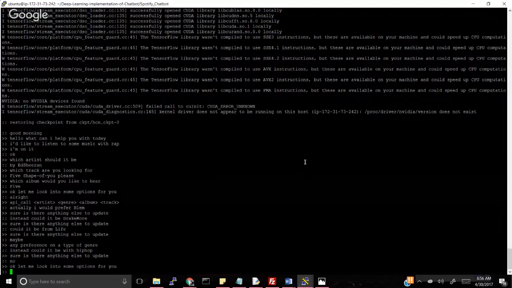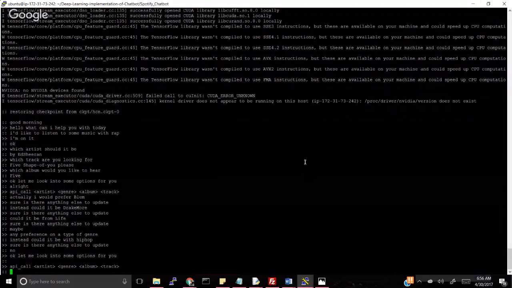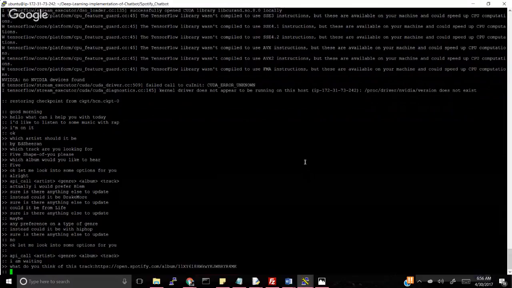And now the chatbot is looking for some options depending on the new input that I've fed to the chatbot. I wait for the chatbot to reply. So the chatbot now makes the API call. I reply to the chatbot saying that I'm waiting for a response. Now the chatbot fetches the Spotify URL of the album and the track that I have asked for. And it asks me what I think about this particular URL. So I say that this one works perfectly fine.